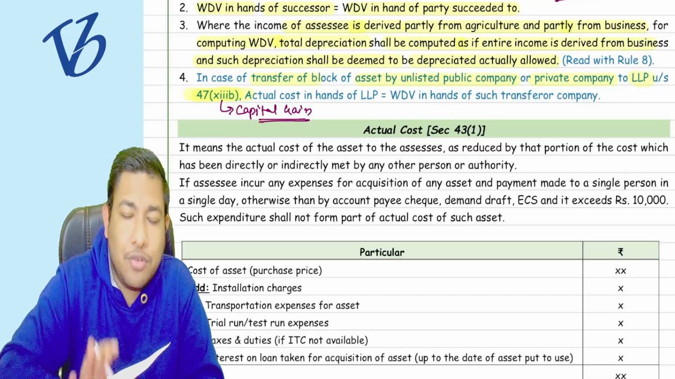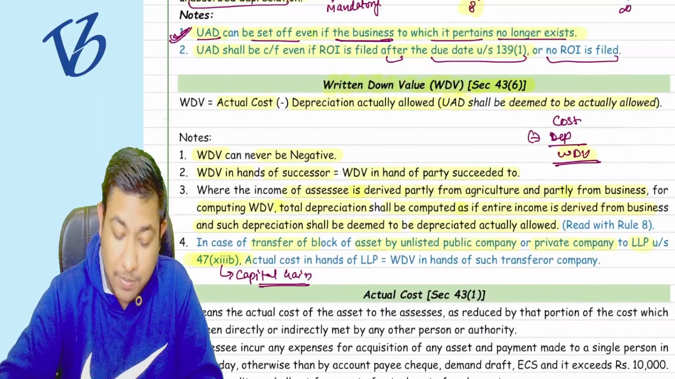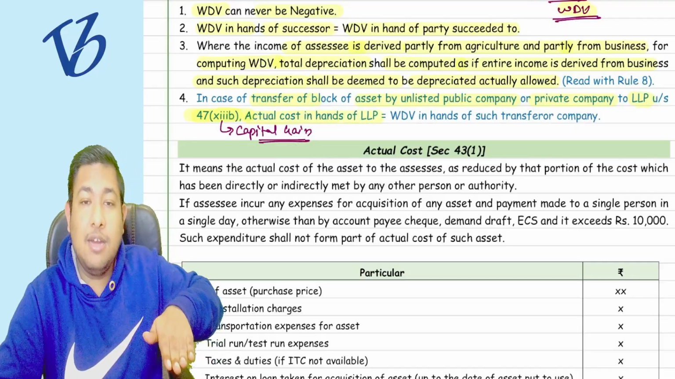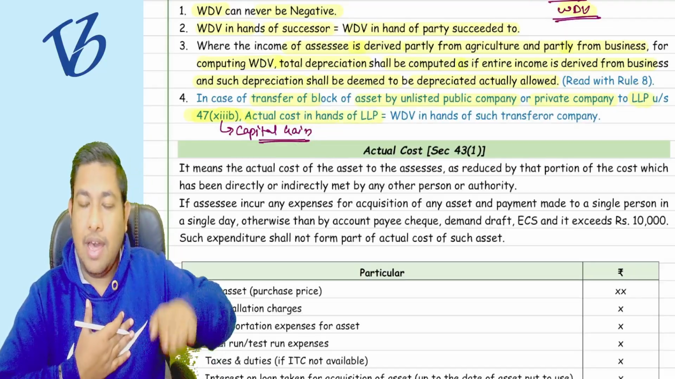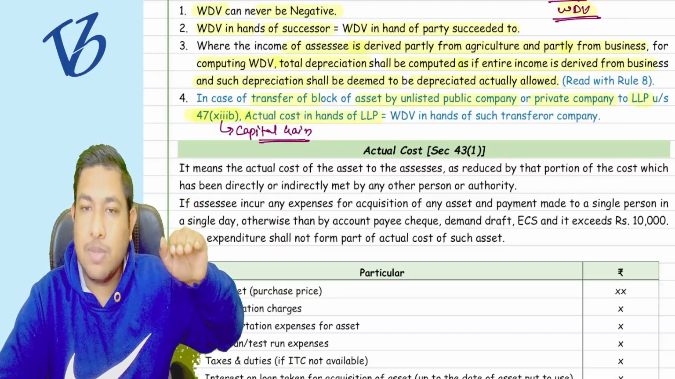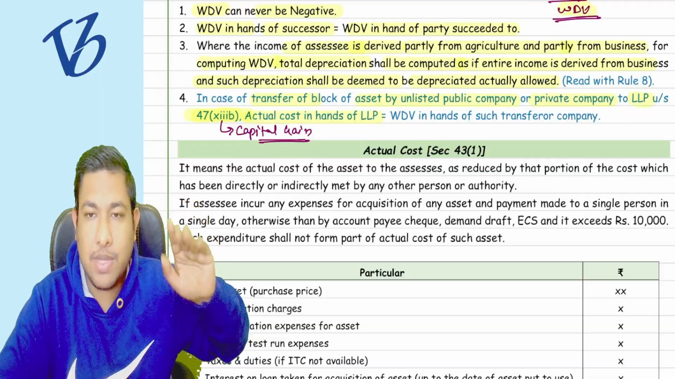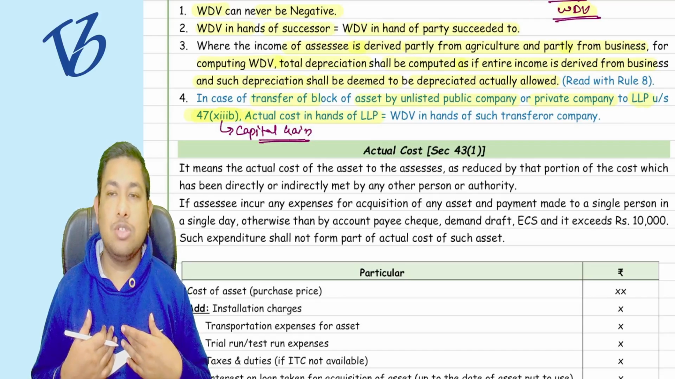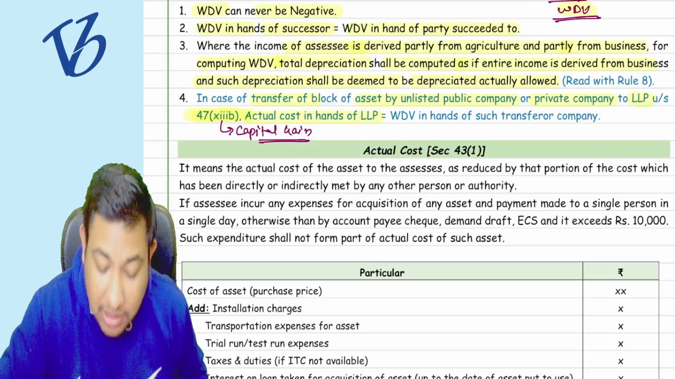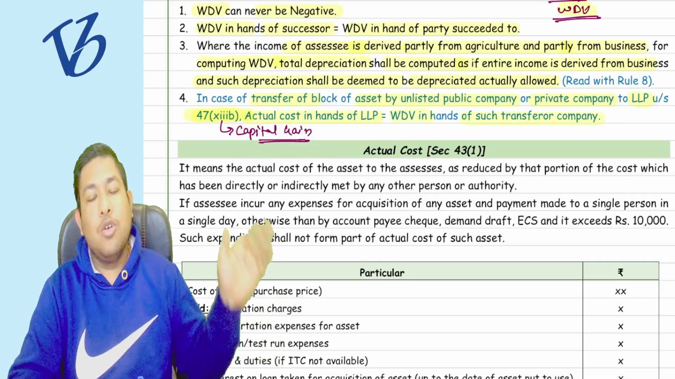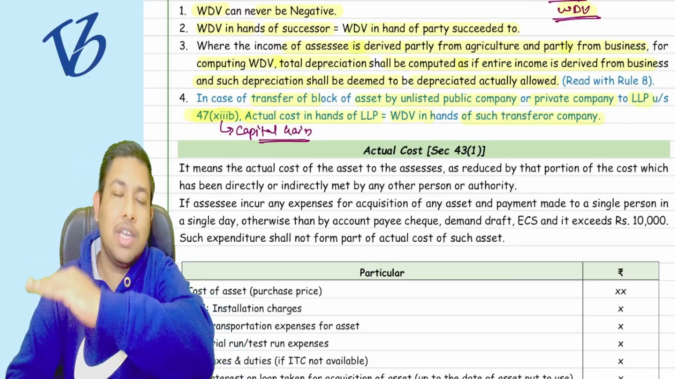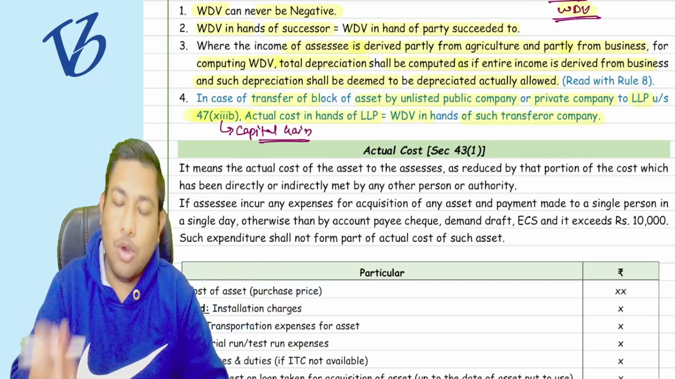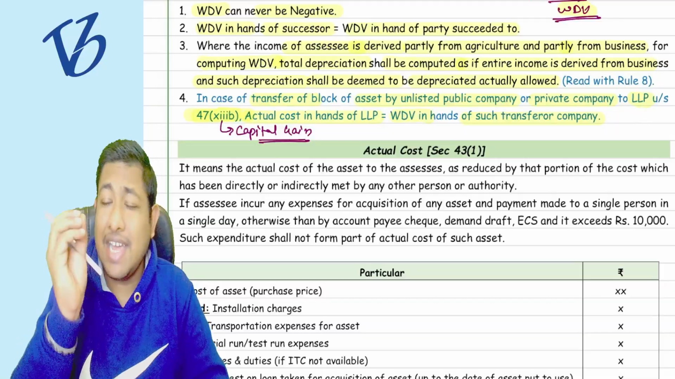But for the purpose of WDV, what it says is that whatever the actual cost in the hands of the LLP... Now the LLP is the owner. Earlier the owner was the unlisted public company or the private company. Now the owner is the LLP. So what should be the actual cost in the hands of the LLP? It should be the same as the WDV in the hands of such transferor company. Whatever the WDV in their hands is now going to be the WDV in the hands of the LLP. On that WDV, they are going to claim depreciation, as simple as that.